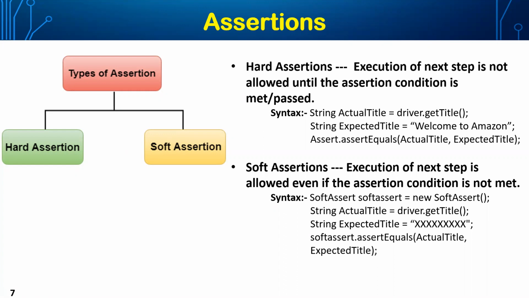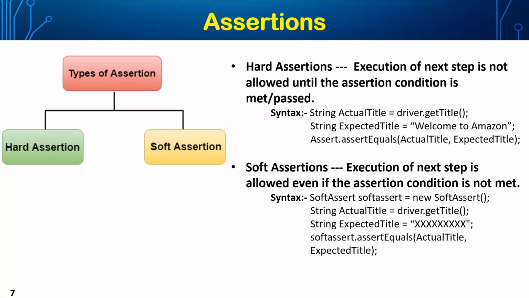But these assertions are of two types: one is hard assertion and the other is soft assertion. The difference is that in hard assertion, when an assertion fails, the entire test case is halted. The control will not proceed with the next steps of execution. I'll tell you once again. In case of hard assertion, as the name itself says, it is a hard stop.